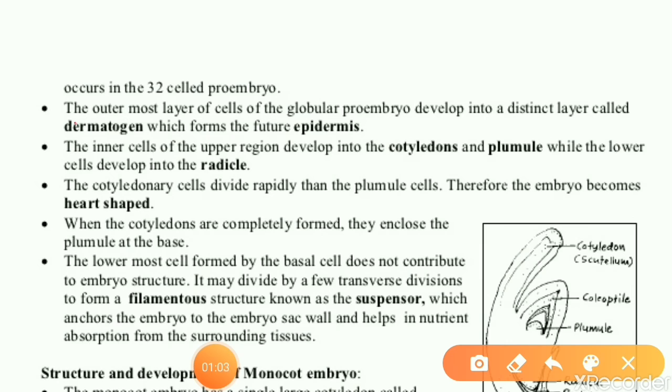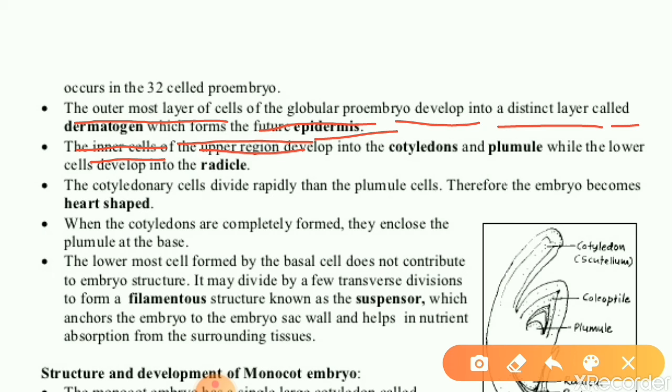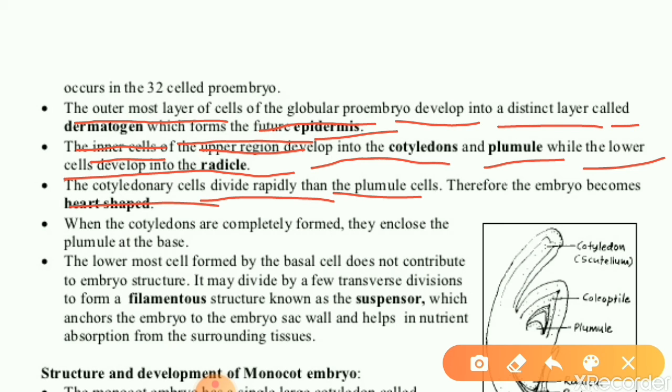Next, the outermost layer of cells of globular proembryo develops into a distinct layer called dermatogen, which forms the future epidermis. The inner cells of the upper region of globular proembryo develop into the cotyledon and plumule, while the lower cells develop into the radicle. The cotyledonary cells divide more rapidly than the plumule cells, therefore the embryo becomes heart shaped.